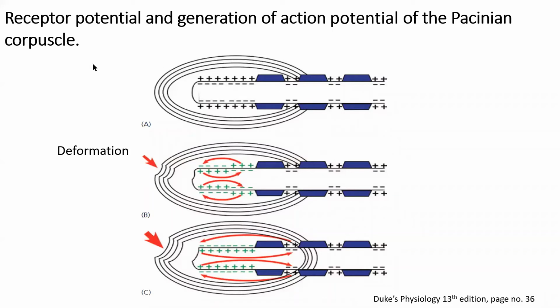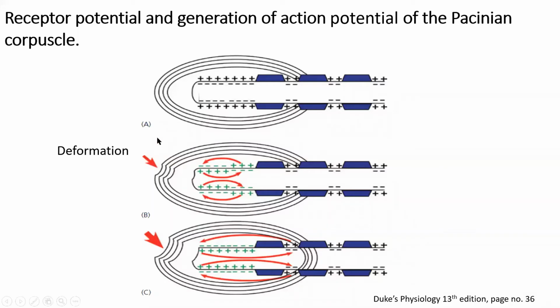For example, I have taken this example of Pacinian corpuscle. These are sensitive to vibration as well as pressure. Suppose this is the resting membrane potential. Inside is negative. This corpuscle is made up of layers, and within these layers we have fluid. And this corpuscle is attached to the sensory neuron. This is the sensory neuron inside. The resting membrane potential inside is negative, outside is positive.